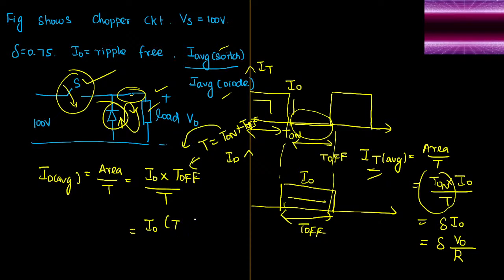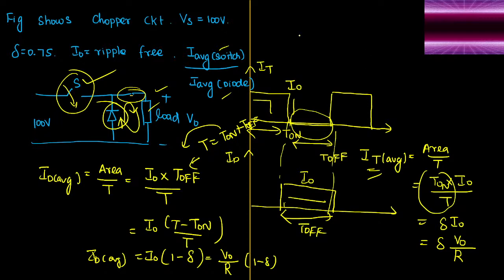So I can write T minus T on by T. If you open the bracket further, I0 into T by T will become 1 minus T on by T, which is 1 minus delta. So our average current through the diode can be written as output current I0 into 1 minus delta. Output current can also be written as V0 by R into 1 minus delta.